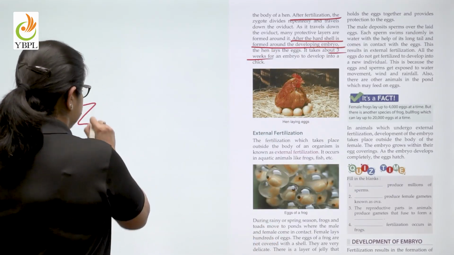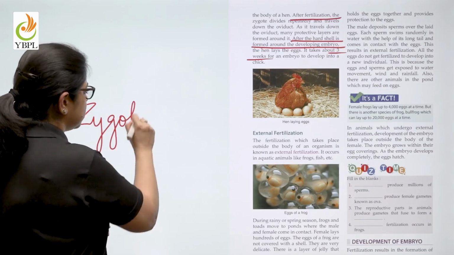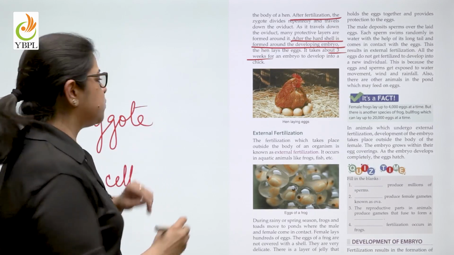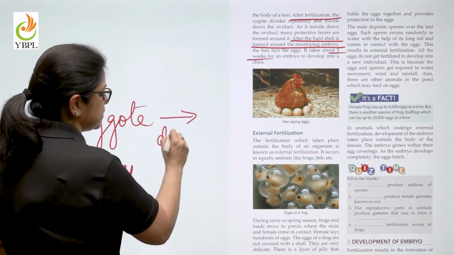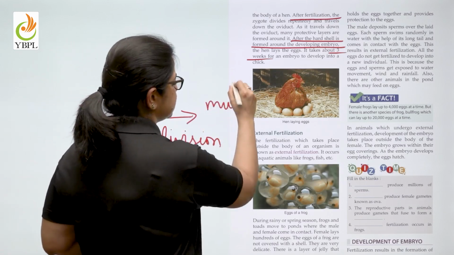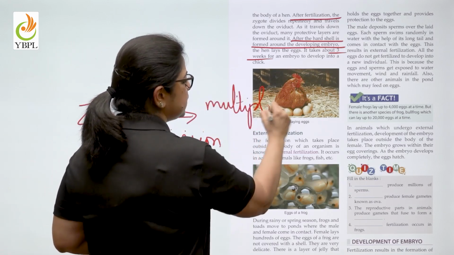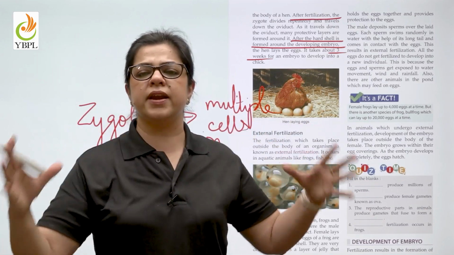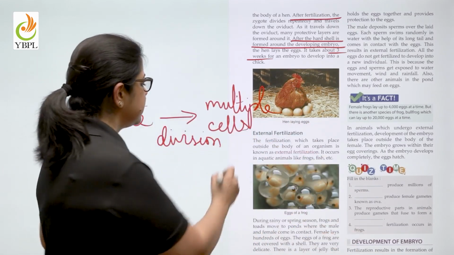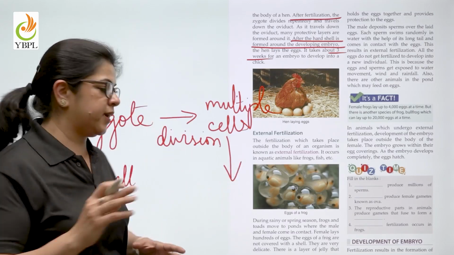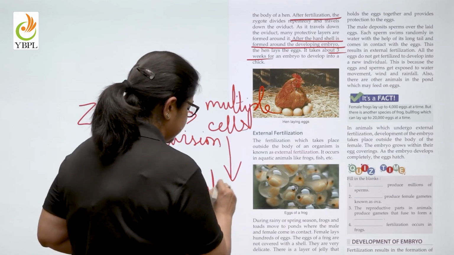As we just said, the zygote is one cell. This one cell undergoes division and it forms multiple cells. Now, what do these multiple cells do? These multiple cells develop into a variety of organs and they develop into something that can be identified, which is known as an embryo.